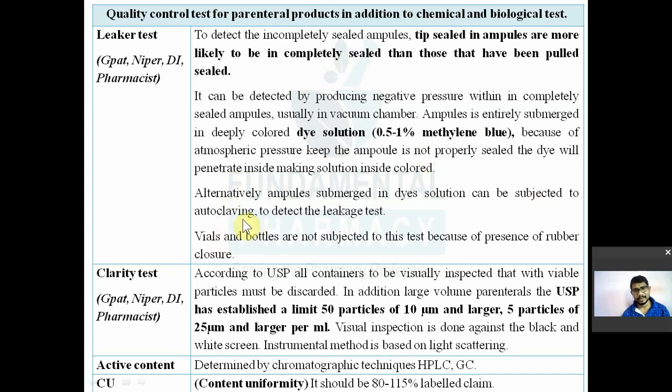Now, alternatively, there is an alternate method. Same, you have to use 1% methylene blue dye. All ampoules are submerged in the 1% solution of methylene blue dye and subjected to autoclaving. Autoclave them, and if blue color appears inside the ampoule, then consider it incompletely sealed. So alternatively, ampoules can be submerged in a dye solution and subjected to autoclaving to detect leakage. Vials and bottles are not subjected to this test.